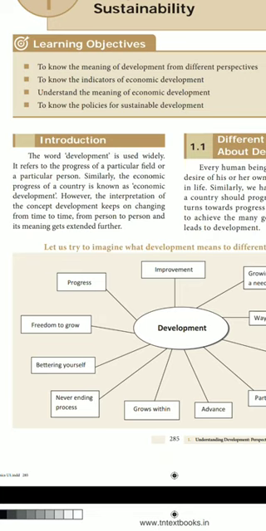However, the interpretation of the concept of development keeps on changing from time to time, from person to person, and its meaning gets extended further. So development will change from person to person, and from time to time also it will change. So what do you mean by development? Nothing but it is the progress of a country.